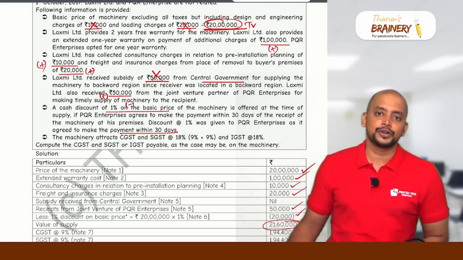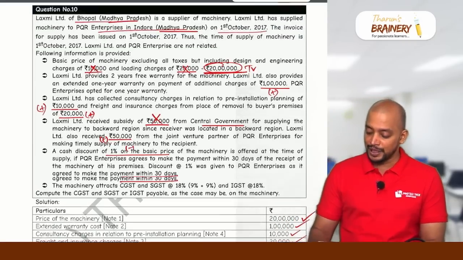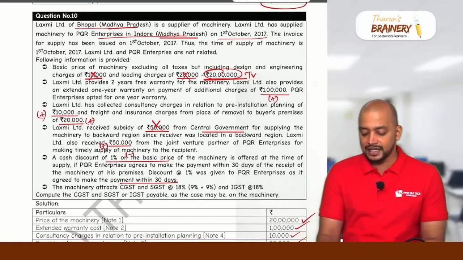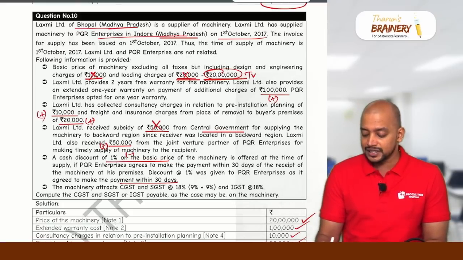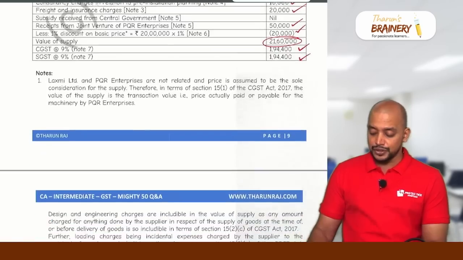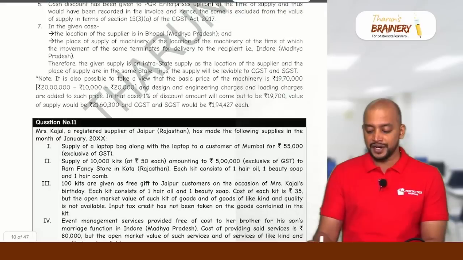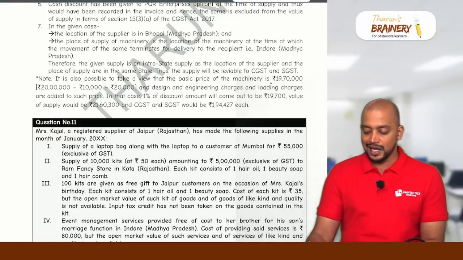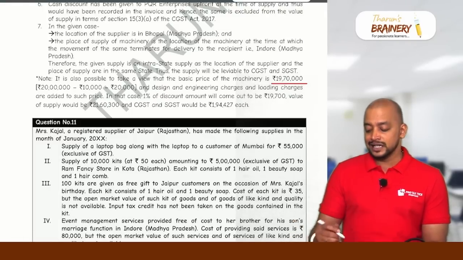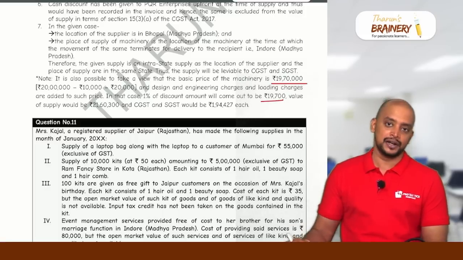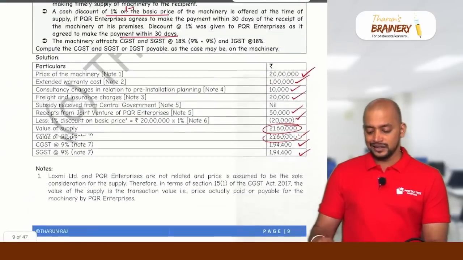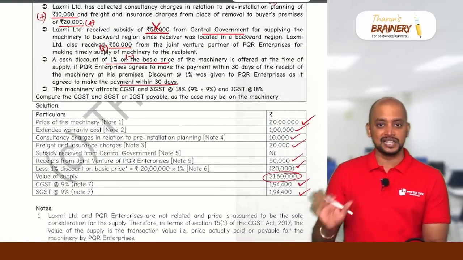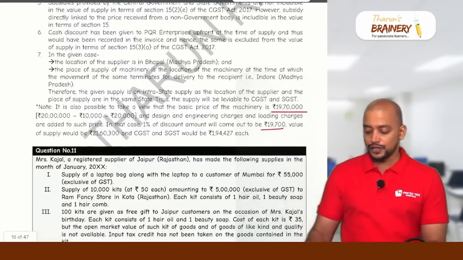There is another way also here, and a slight change in the answer could be possible. This 20 lakhs is after adding 10,000 and 20,000, but the basic price is given. So the basic price can also be taken as 19 lakh 70,000, after reducing this 10,000 and 20,000. That's the note I have given. So the basic price of the machinery can be taken as 19 lakh 70,000, and accordingly the discount can be taken as 19,700. That alternative is also possible. But in the exam, you just follow the first way. That is better. But if you follow this way also, you will get the marks.